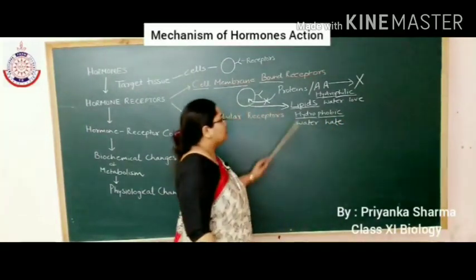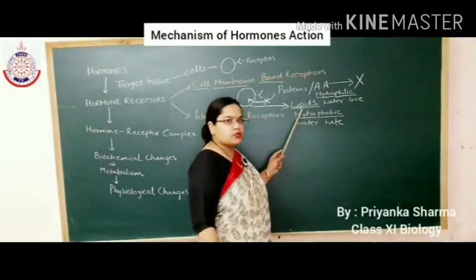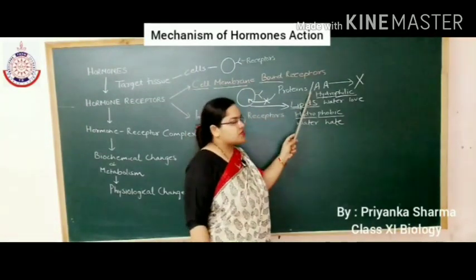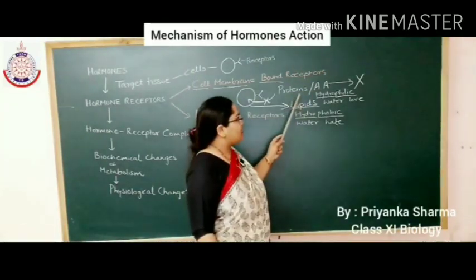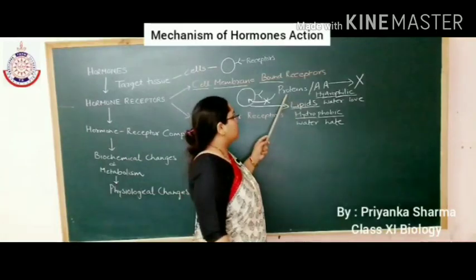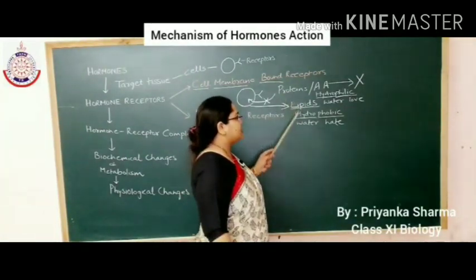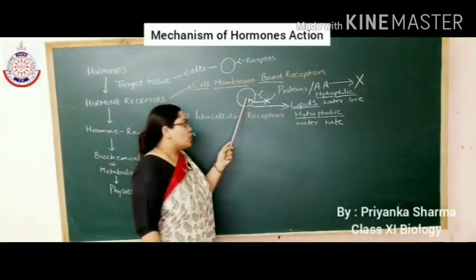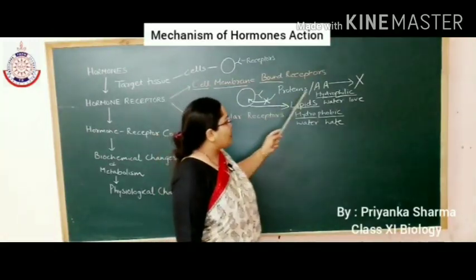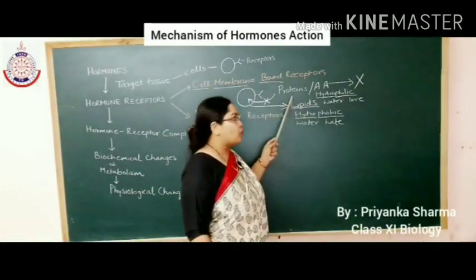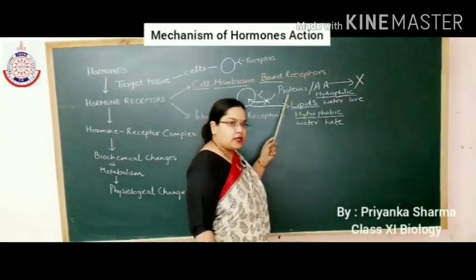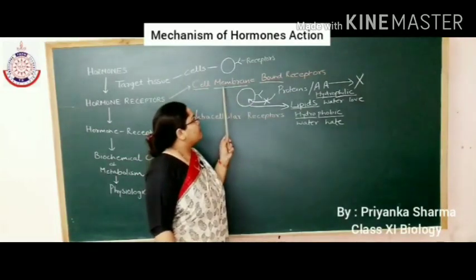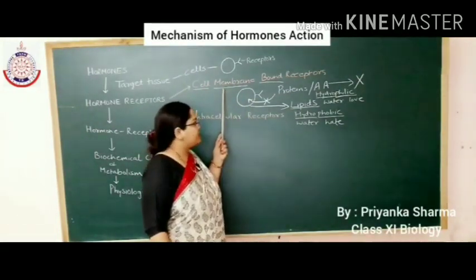So the lipids do not allow water soluble molecules to pass through them. Proteins are water soluble molecules, which means they can get dissolved in water. So due to the difference in the nature of proteins and lipids, these proteins cannot cross the plasma membrane. So such hormones which are amino acid derivative or proteinaceous hormones like epinephrine and insulin work on the target cell with the help of the cell membrane bound receptor.